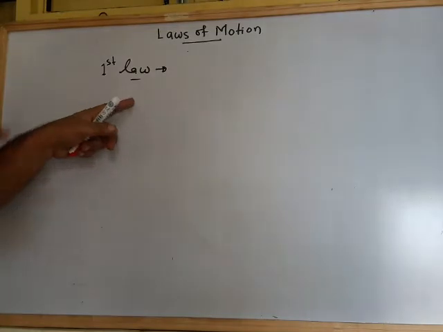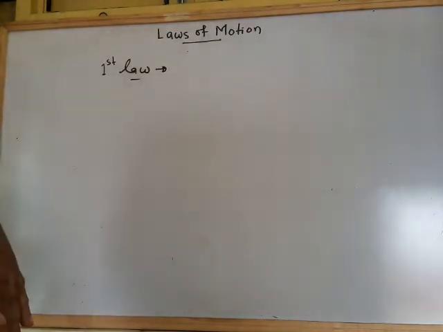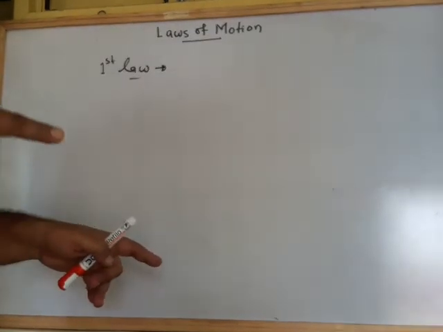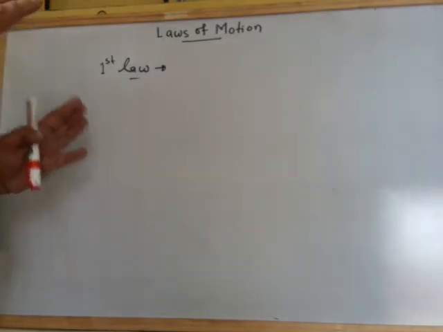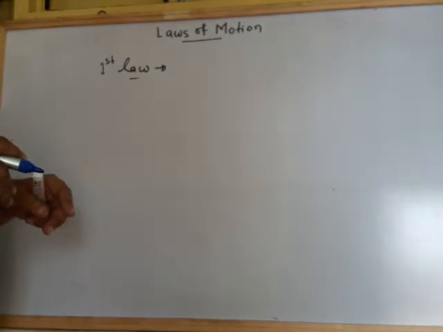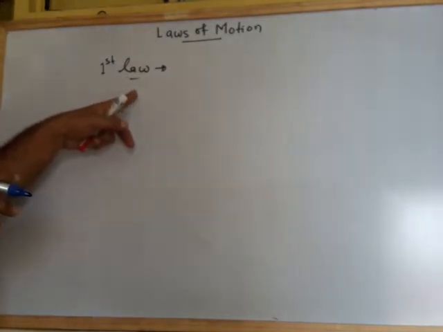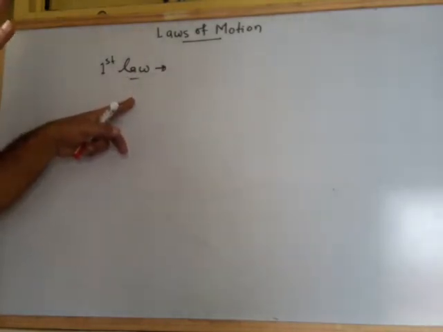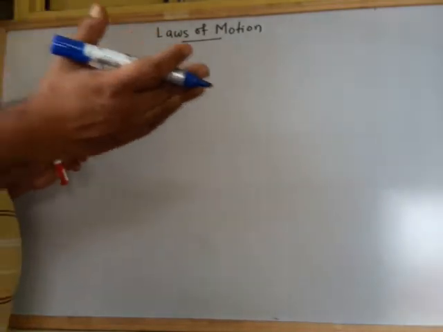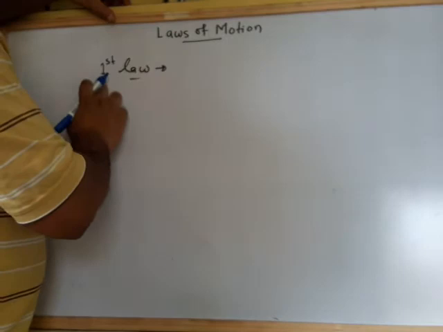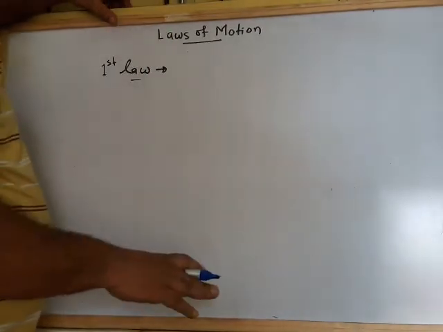First law states that if a body is in rest, it will be in rest, and if it is in motion, it will be moving until and unless an external force comes and changes the state of the body. Means first law states that the force is a very important thing that will change the state of the body.